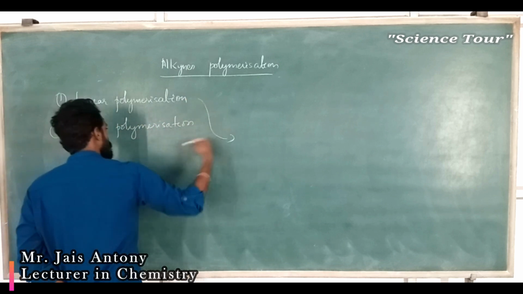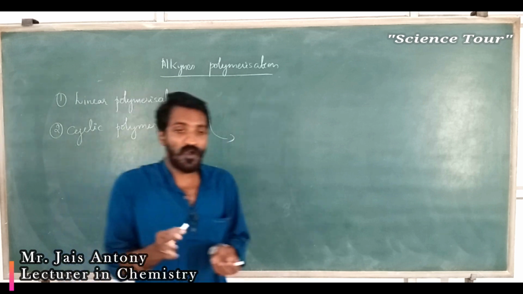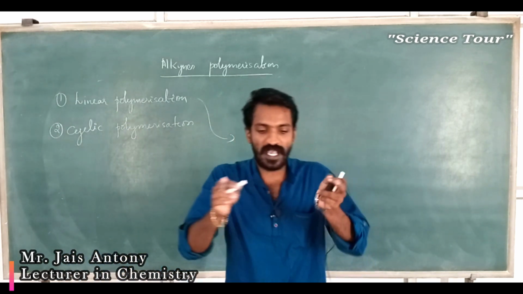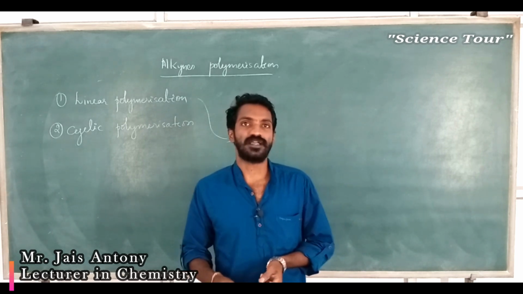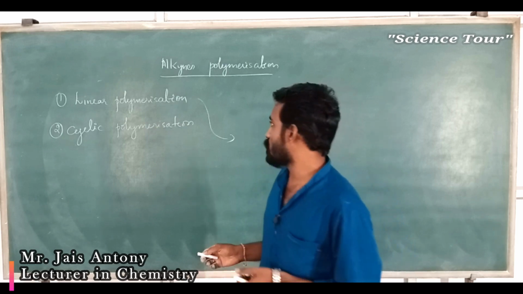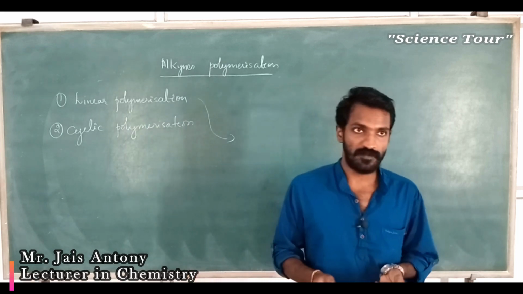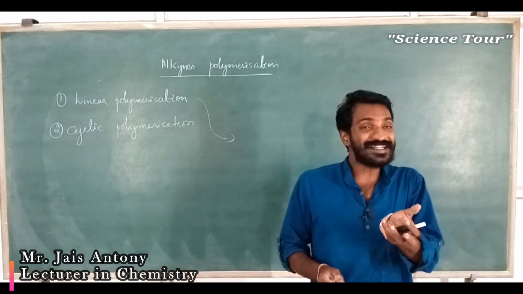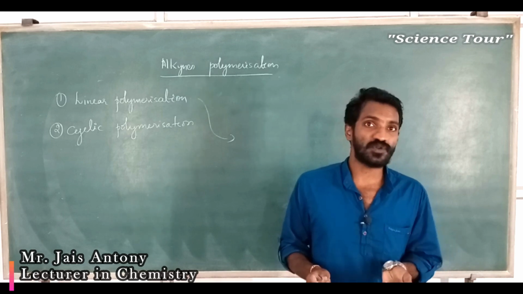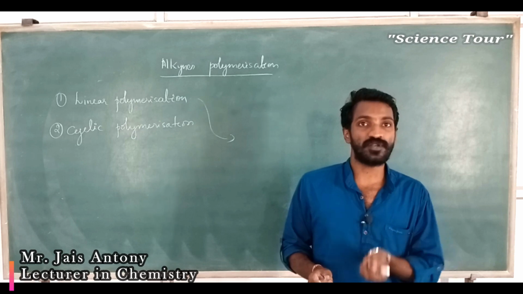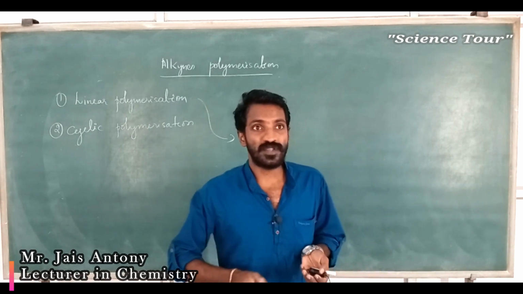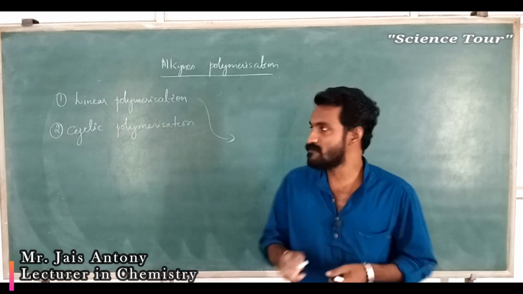My dear students, linear polymerization means it's a long chain, linear, long chain. Understood? Cyclic means it forms a cycle, benzene ring, cyclic form. That and all example is given actually. First we will discuss linear polymerization. When acetylene or ethyne is reacted with cuprous chloride in the presence of ammonium chloride, it gives vinyl acetylene. During dimerization it forms, I will explain, my dear students.